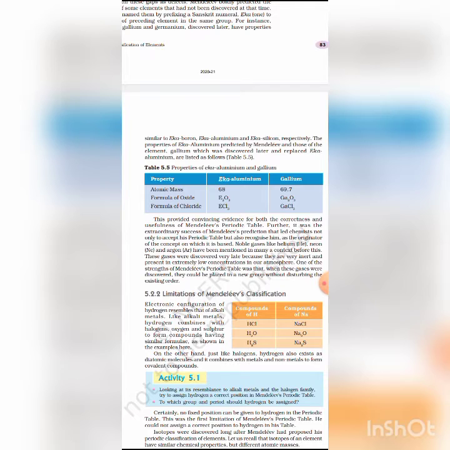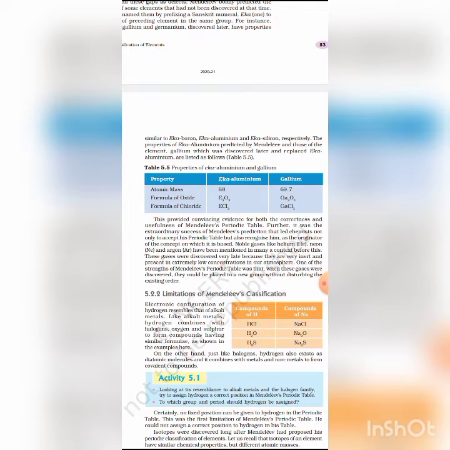This was the first limitation of Mendeleev's periodic table: the electronic configuration of hydrogen resembles alkali metals. Hydrogen combines with the halogens, oxygen and sulfur to form compounds having formulas similar to alkali metals. Hydrogen also exists as diatomic molecules and combines with metals as a non-metal to form covalent compounds.